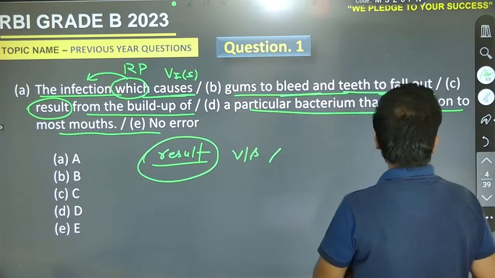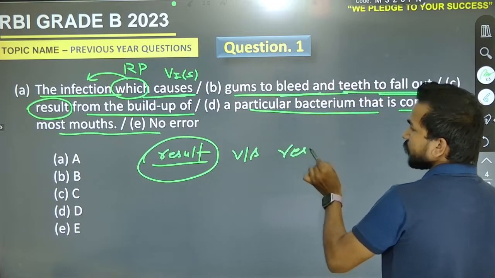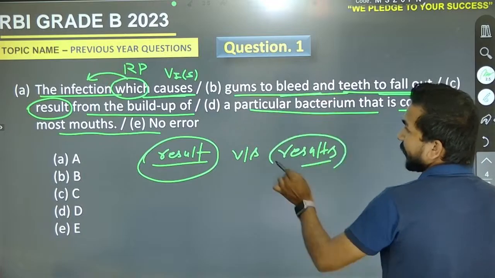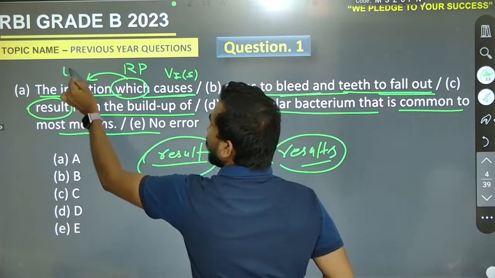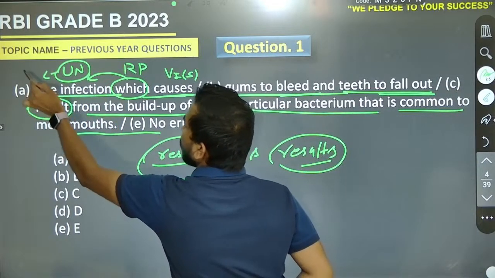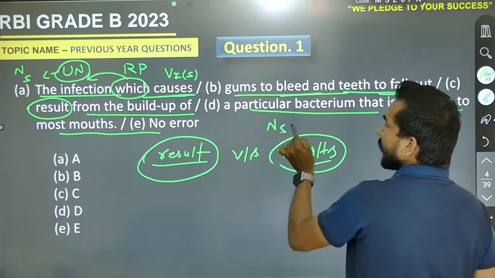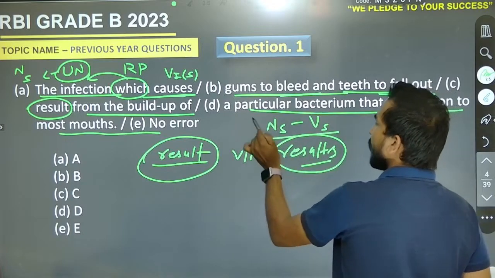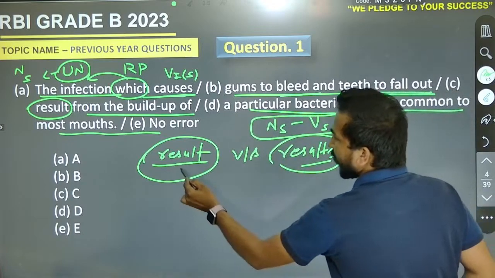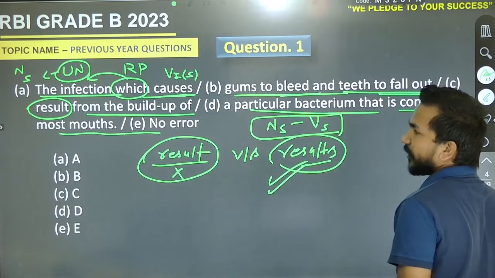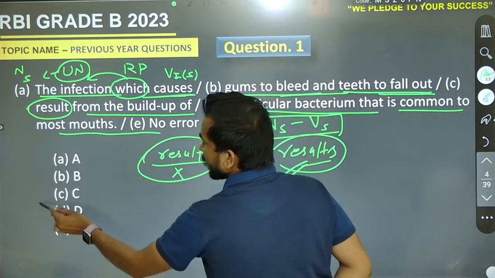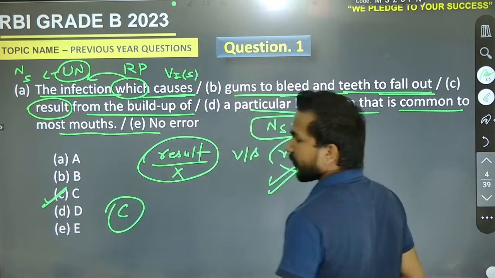If we go for the noun, the given noun infection is uncountable and the sense will be in singular formation. If the noun is singular, definitely there will be a singular verb, and that will be corrected as subject verb agreement. So the right answer will be C. C will be the right choice for the particular question.